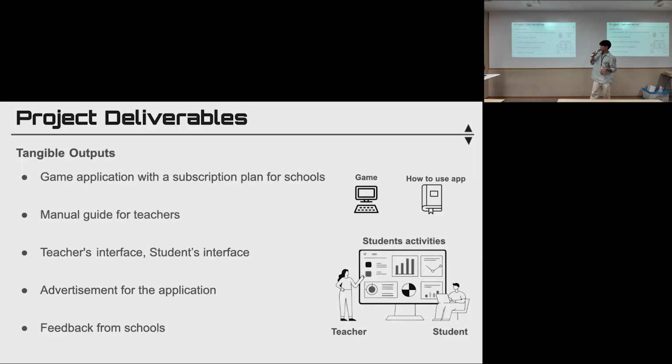So these are the tangible outputs: the game and a manual guide for teachers, a teacher interface and a student interface. The teacher interface means the dashboard for teachers, which enables them to grade student scores in this application. And the student interface means the screen that students see and interact with, and advertising and feedback from schools.